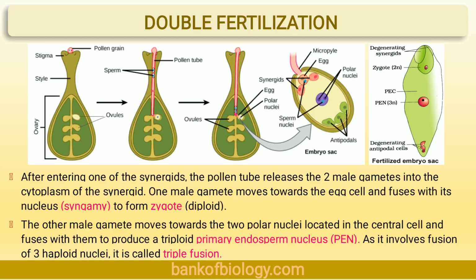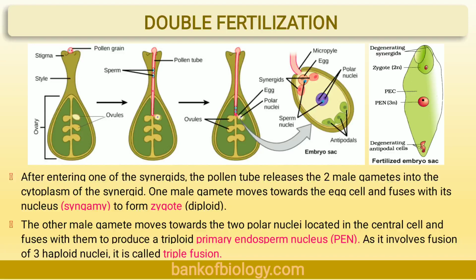First fertilization is also known as syngamy. One of the male gametes fuses with the egg and forms a diploid zygote or oospore. This is called syngamy or first fertilization. I will once again repeat the definition: one of the male gametes fuses with the egg and forms a diploid zygote or oospore. This is called syngamy or first fertilization.